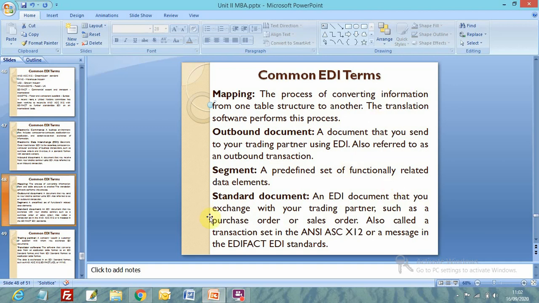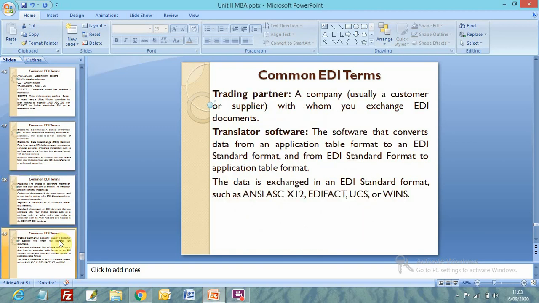In the ANSI ASC X12 standard we call it a transaction set, and in the EDIFACT EDI standard we call it a message. Here the nomenclature is different. Right? Two different EDI standards.